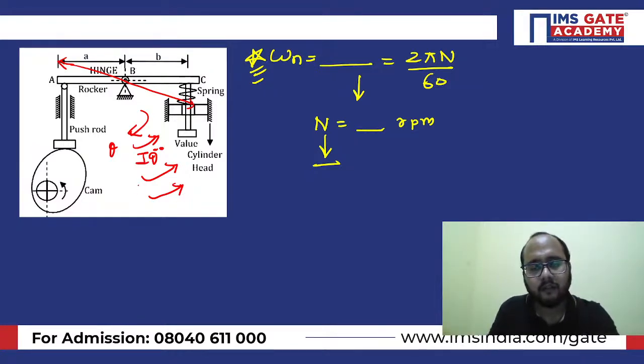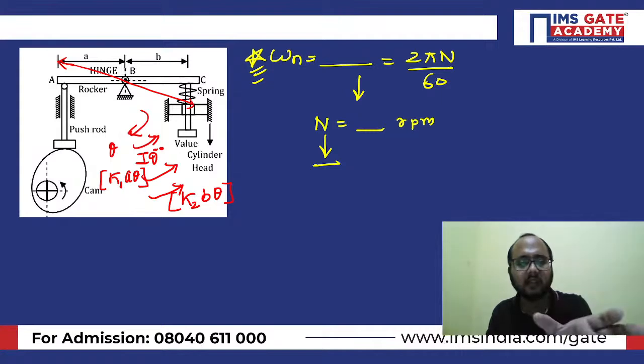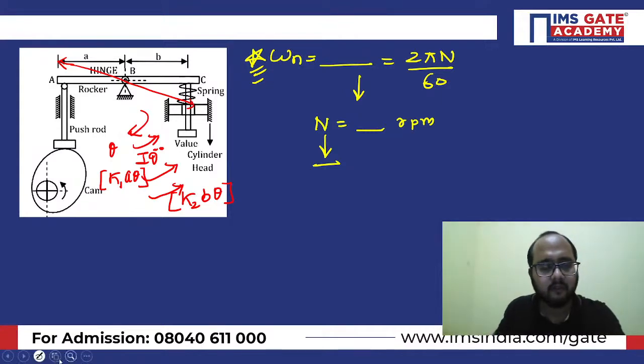If I consider the first one, I will take K1 as the stiffness of the push rod. What is the deflection? It will be A theta. For the spring, K2 B theta will be there. So this is the value of spring force that I have written. Just you need to multiply the distance, and you will get the moment also. So first I will be writing like this.